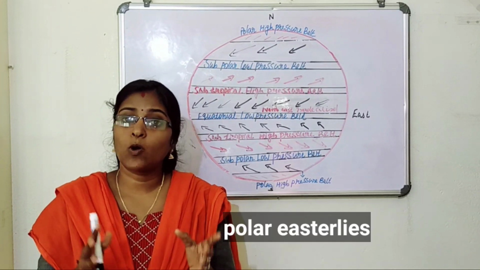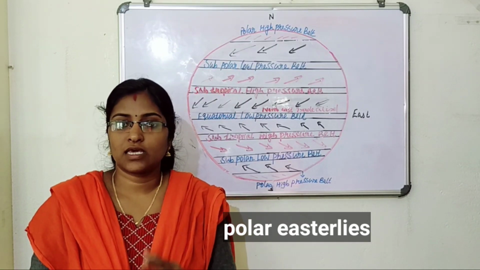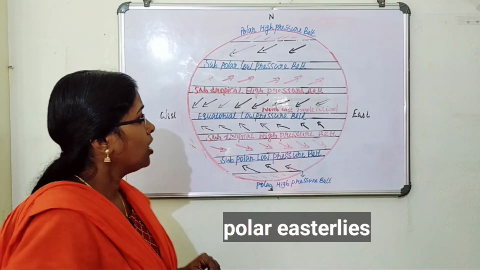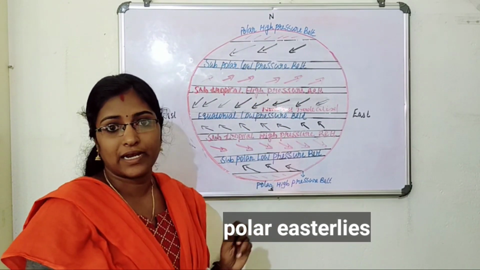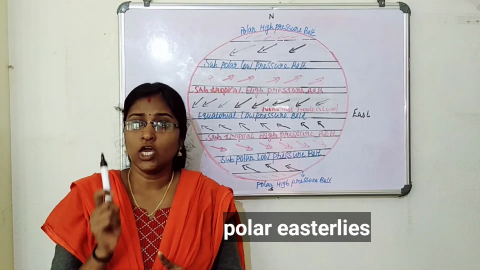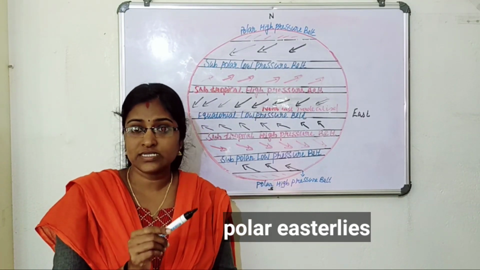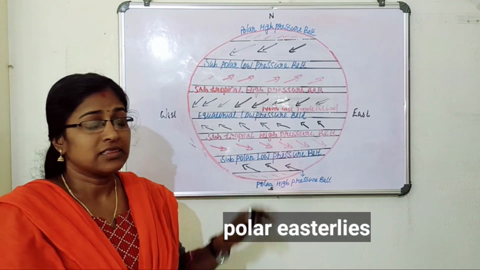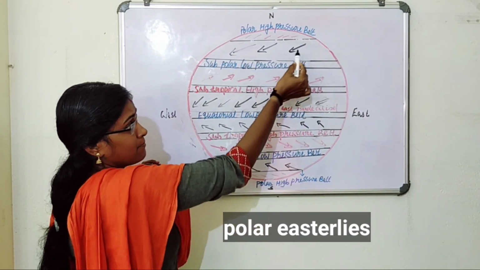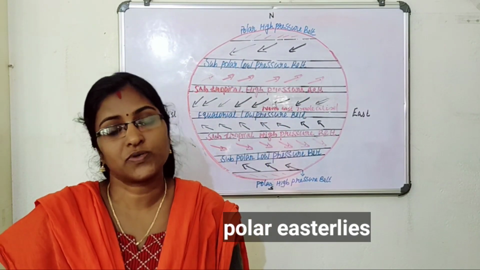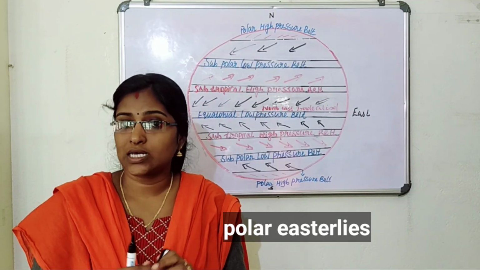Last topic, that is polar easterlies. What is polar easterly? Polar winds are the cold winds that blow from the polar high pressure belt towards subpolar low pressure belt. Once more, the polar winds are the cold winds that blow from the polar high pressure belt area towards subpolar low pressure belt. This wind blows from the east in both hemispheres due to Coriolis effect. That's why these are known as polar easterlies.